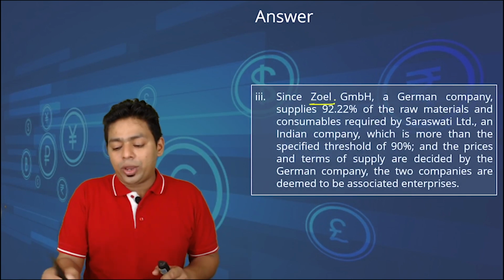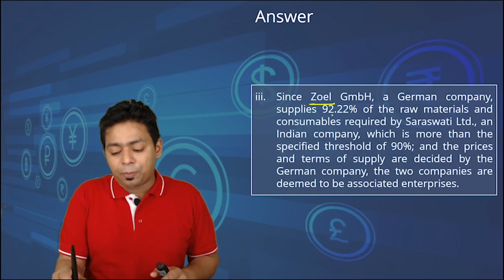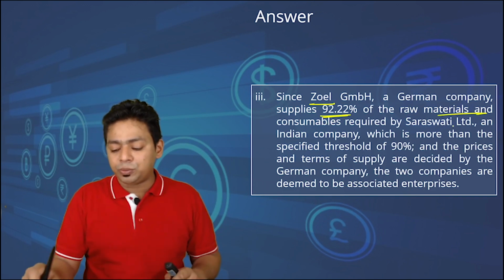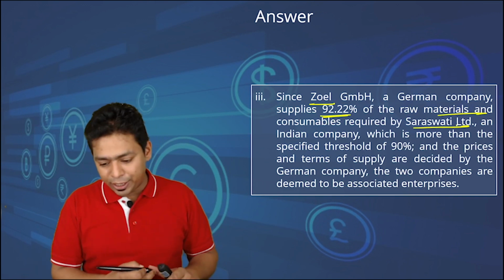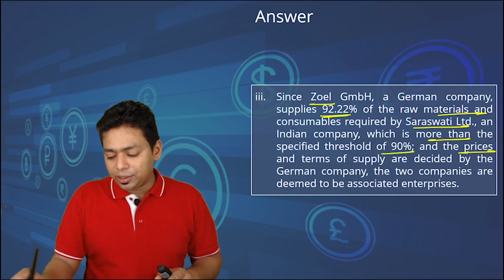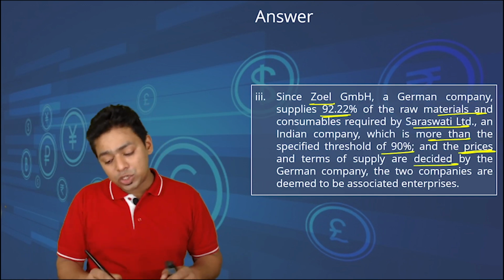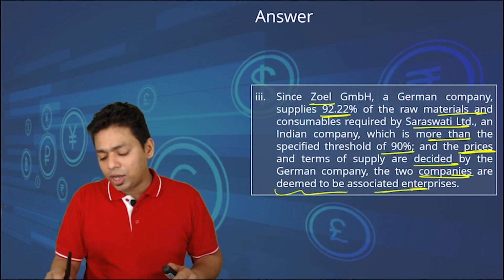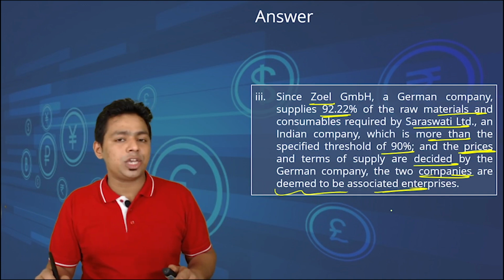Since Zoel GmbH, a German company, supplies 92.22% of the raw material and the consumables required by Saraswati Limited, an Indian company, which is more than 90%, and the prices and the terms of the supply are also decided by the German company, the two companies are deemed to be associate enterprises. Very easy question, isn't it? Thank you.